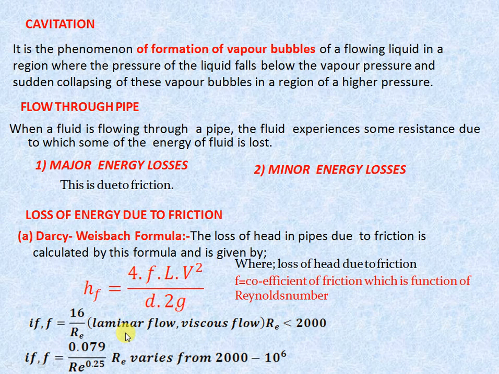Here you can see the two conditions. f is the friction factor; it is 16 upon Re for laminar, viscous flow. If the Reynolds number is less than 2000, then we can apply this formula, and if the Reynolds number is more than 2000, then we can use the second formula. Now the Reynolds number is nothing but inertia force upon viscous force, and if the Reynolds number is less than 2000, then the flow is known as laminar flow. If the Reynolds number is between 2000 and 4000, then the flow is known as transient flow, and if the Reynolds number is more than 4000, then the flow is known as turbulent flow. So please remember this formula because it is important.